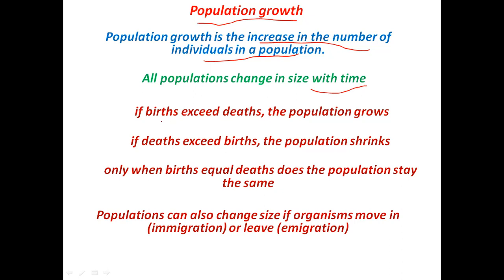It keeps changing. Suppose if births exceed deaths, if there are more births than deaths, then that population will grow. If deaths exceed births, the population shrinks, or the population will decrease automatically. Only when births are equal to deaths will the population stay the same.